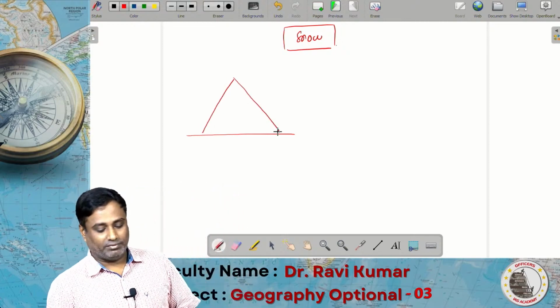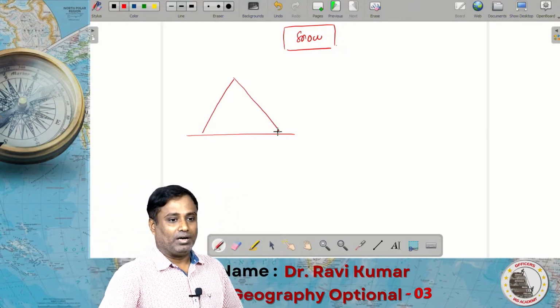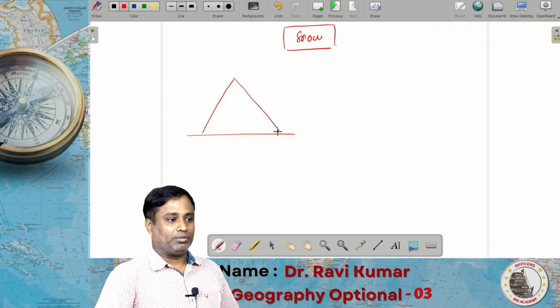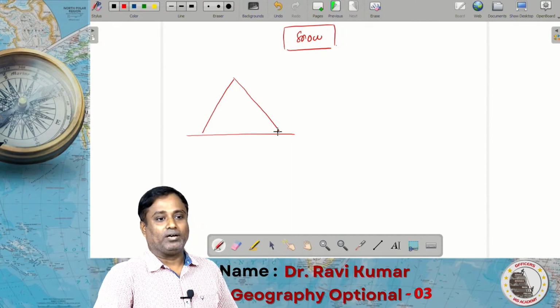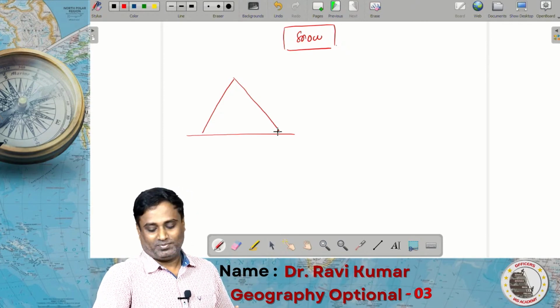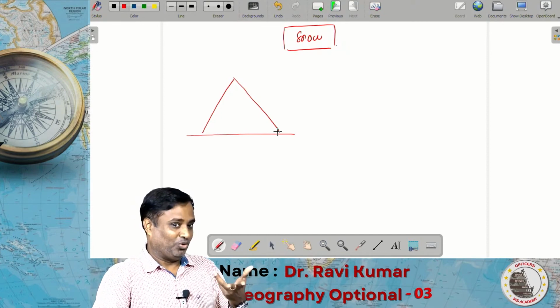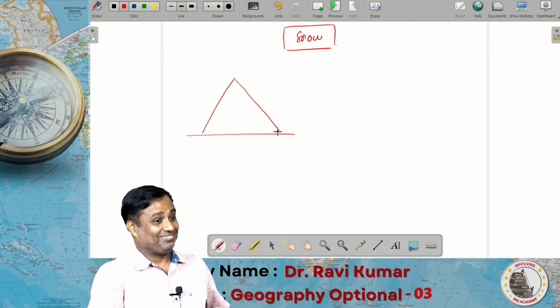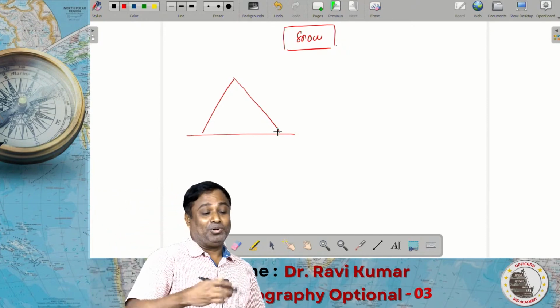Maybe we can take Rotang Pass or maybe Nathula Pass. You know what is Rotang Pass? Rotang Pass. Nathula Pass. Yeah, that's good. You don't know, no? I can teach. Class, Rotang Pass.